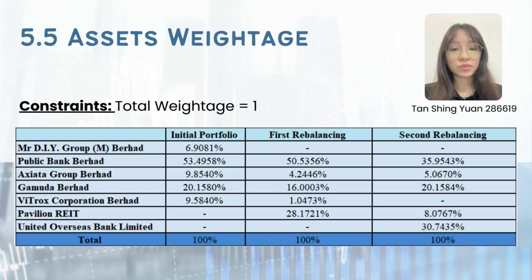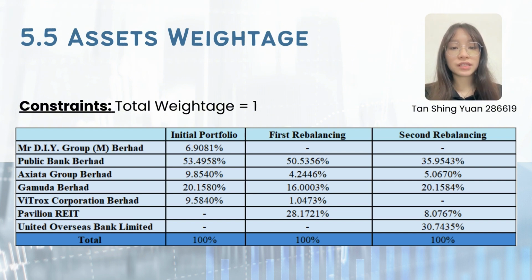In the second rebalance, we reduced the weightage of Pavilion Real Estate Investment Trust from around 28% to 8.0767% to avoid greater loss. Besides, we also replaced investment in Virtual Corporation Berhad with the international stock, which is United Overseas Bank Limited, with around 31% of the second rebalancing investment portfolio.